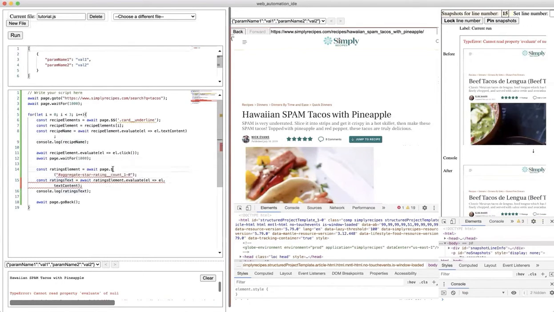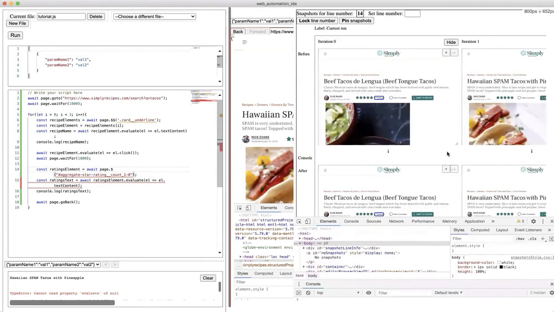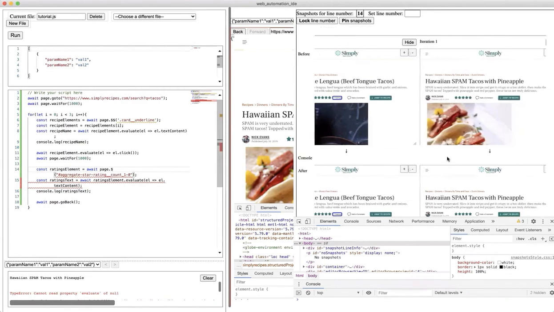What's happening here in line 14 is that we have this error: selector aggregate star rating cannot be found at this point in execution for iteration i. To find out a bit more about what that means, we can look at the snapshots on the right. We have the beef tacos page and the Hawaiian spam tacos page. For beef tacos, remember, we have this ratings text, but for Hawaiian spam tacos, interestingly, we don't have any ratings text. This is why the code isn't working: that element doesn't exist here.